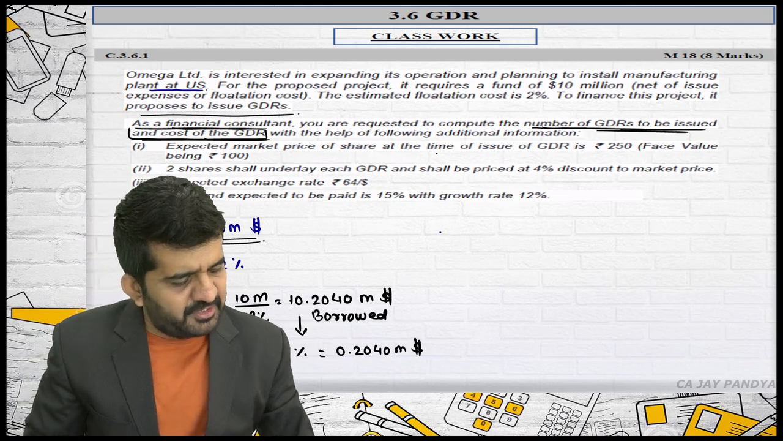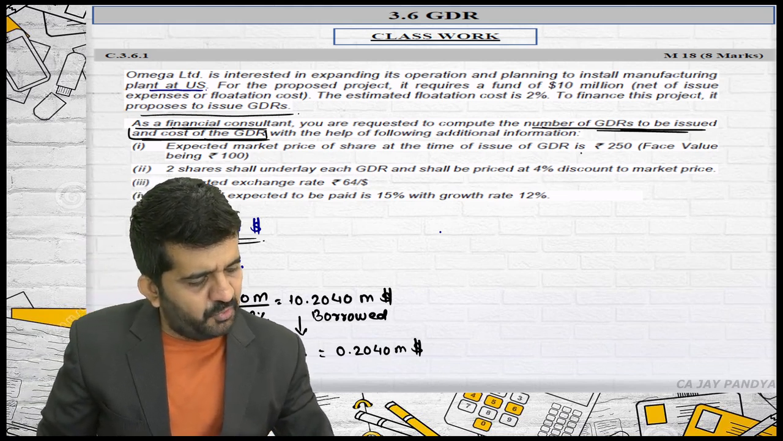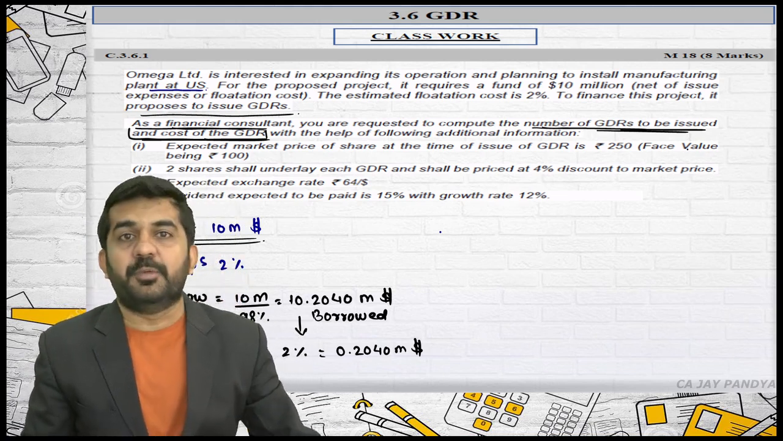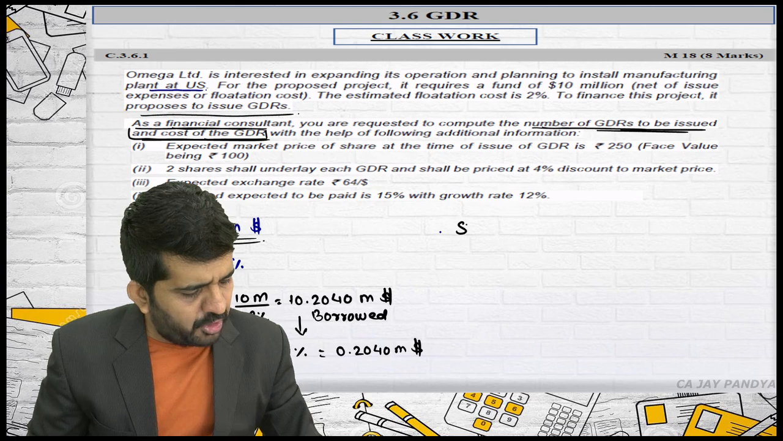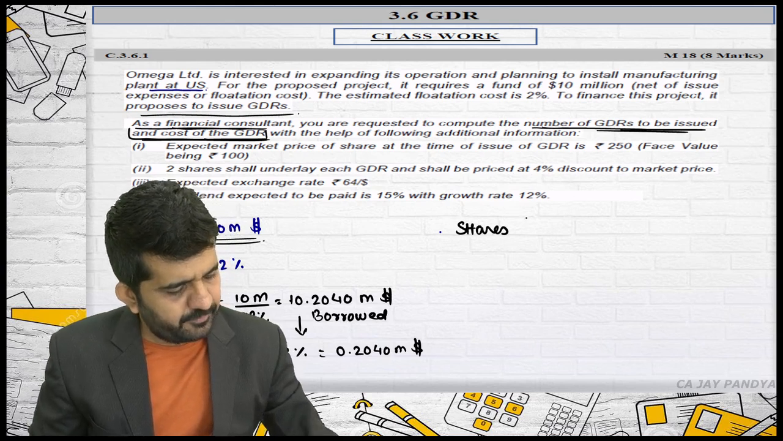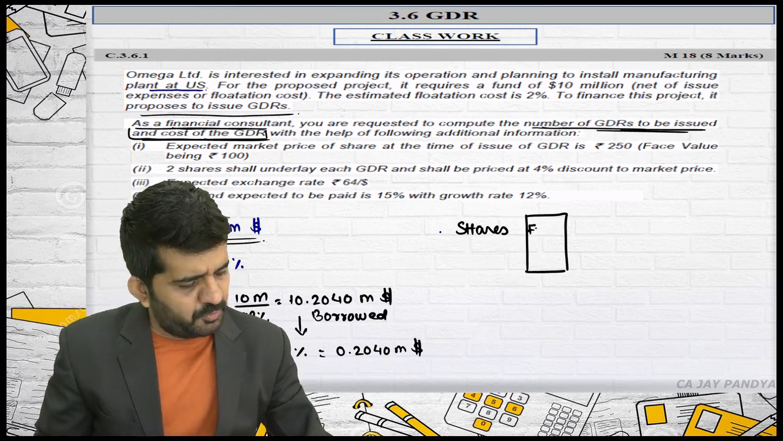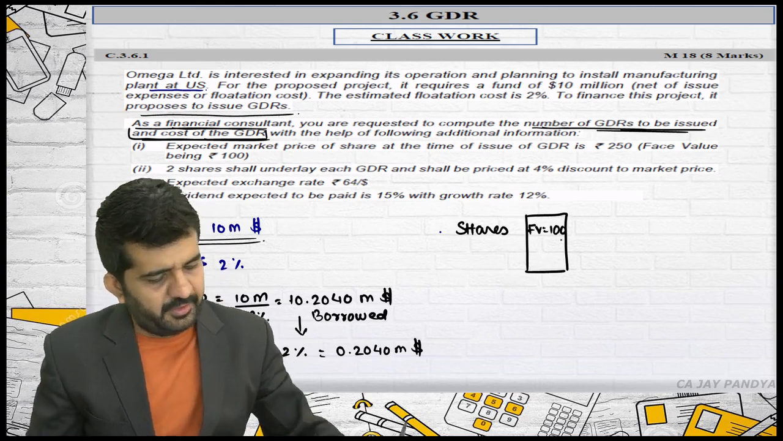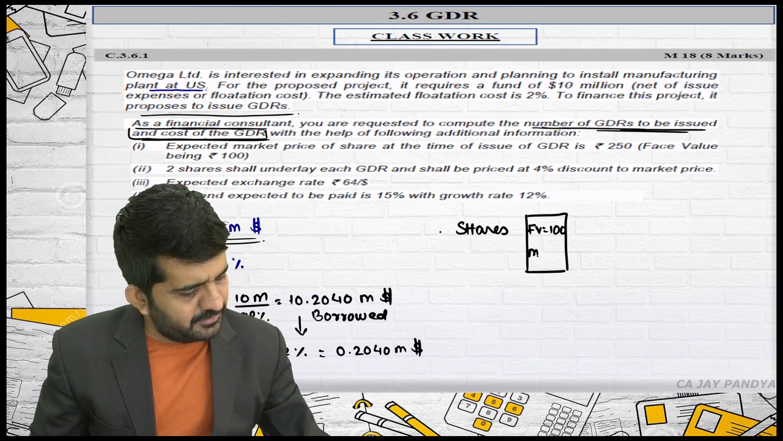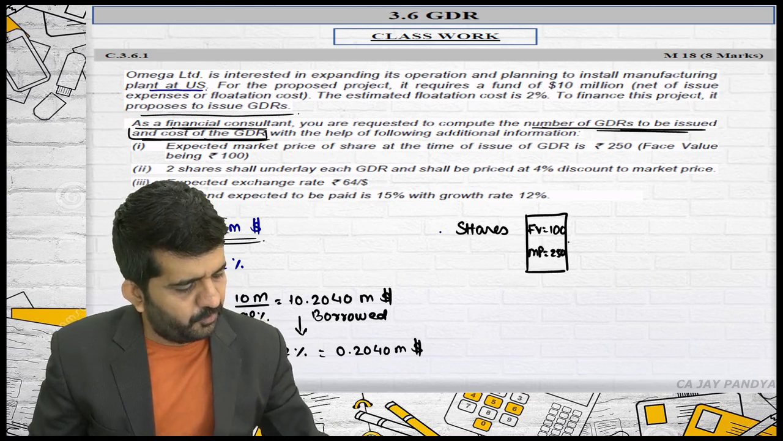Expected market price of the share at the time of issue of GDR is 250 and face value being rupees 100. Let me talk about shares. These are shares. What is the face value? 100. What is the market price? 250.